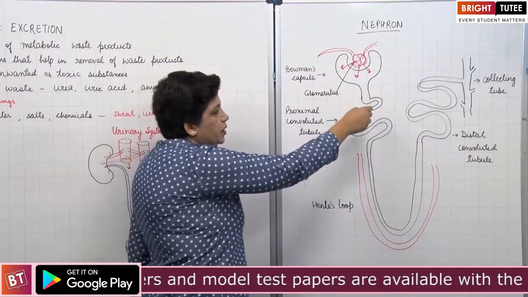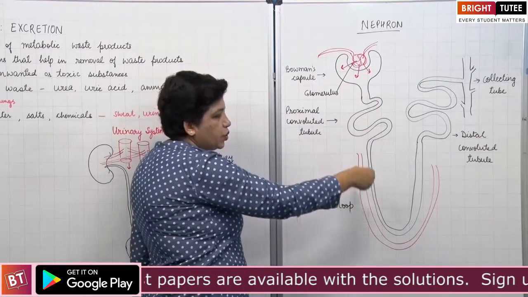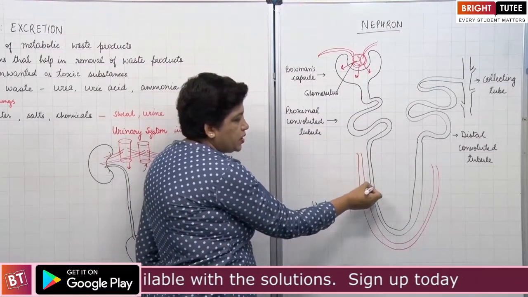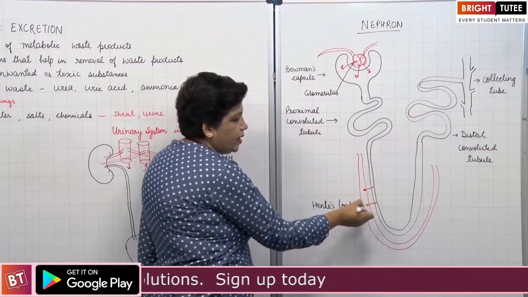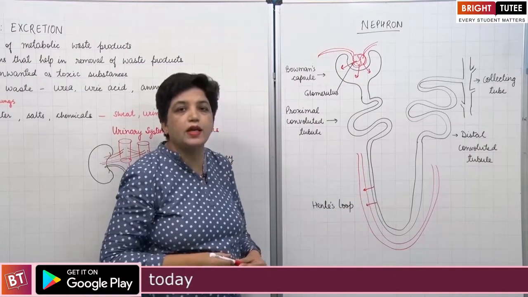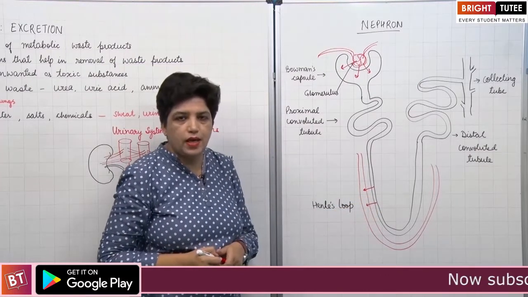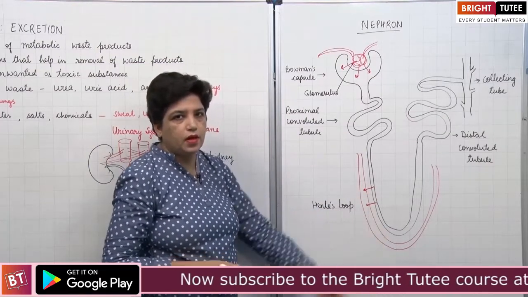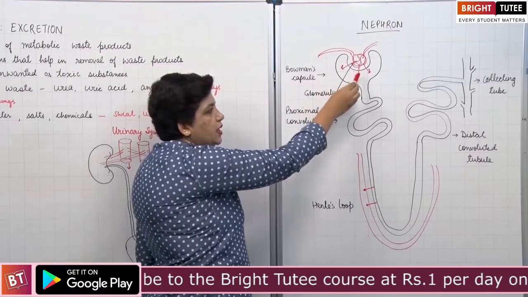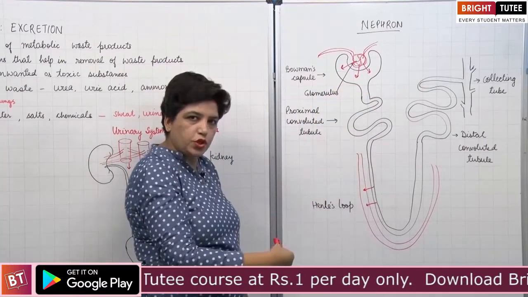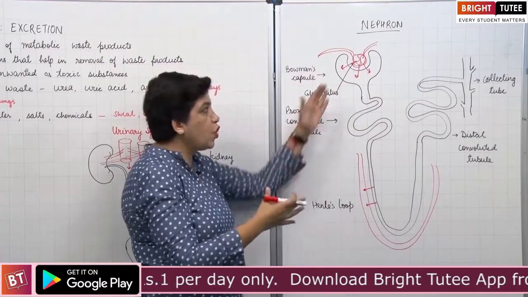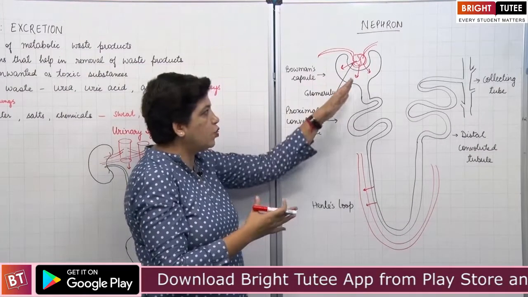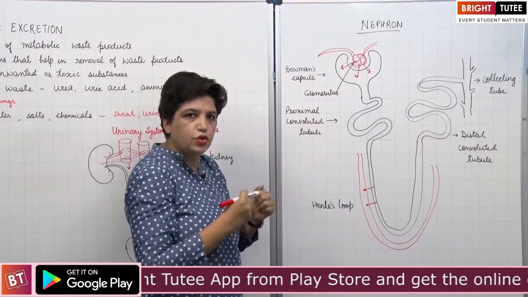As this filtrate travels through this pipe, the important ingredients required by the body, like glucose, amino acids and some water, are reabsorbed into the blood. So the first step is filtration, the second step is reabsorption. The important things which got filtered from the glomerulus are reabsorbed back into the blood.